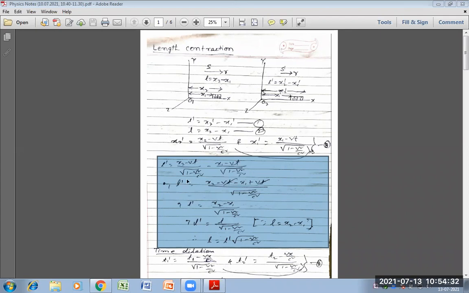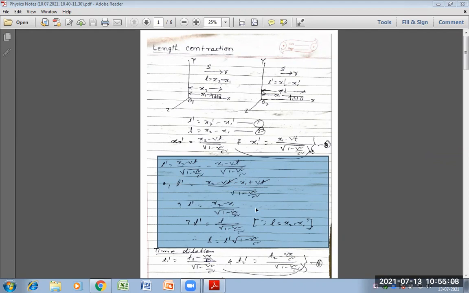Now L dash is equal to, taking the LCM, root under 1 minus b square by c square. The rest is x2 minus bt minus x1 plus bt, so bt will cancel. The rest of this equation is L dash is equal to x2 minus x1 divided by root under 1 minus b square by c square.